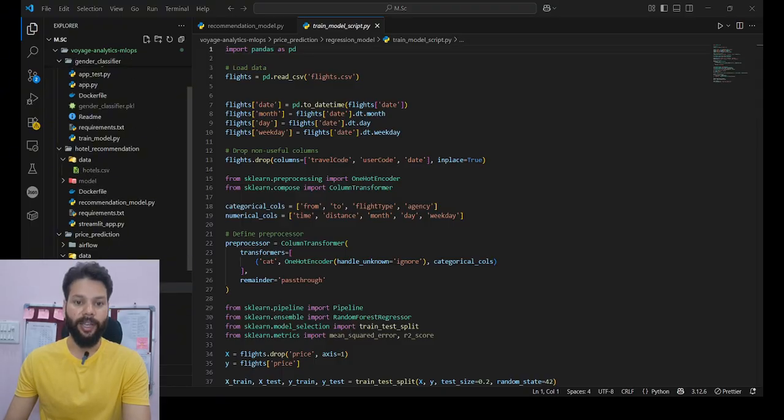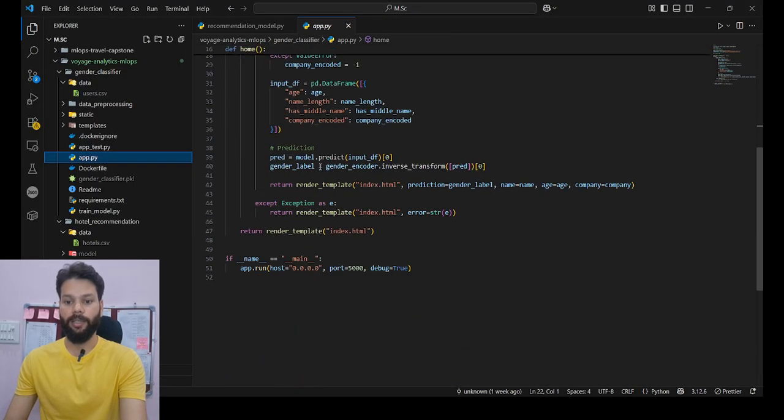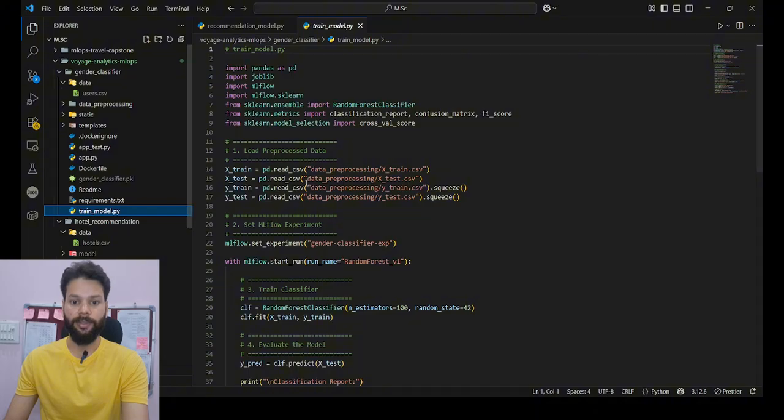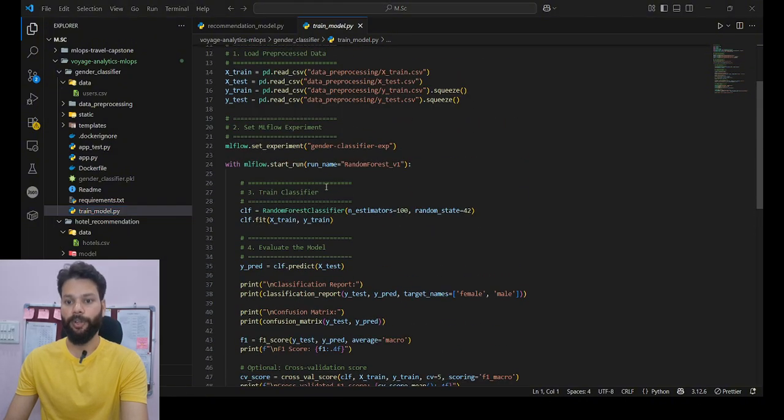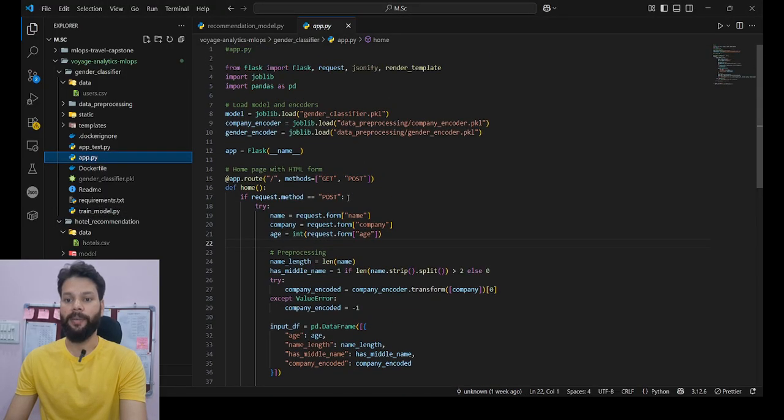Next is the gender classifier. If I show you, we do have the gender classifier here. This is the app.py file, and we have this one as a training module. This gender classification model classifies the user's gender using the name, age, and the company. It's built with a random forest classifier and includes a web interface for interaction. If I show you the web interface, yeah, this is the web interface that is being used for this gender classifier.